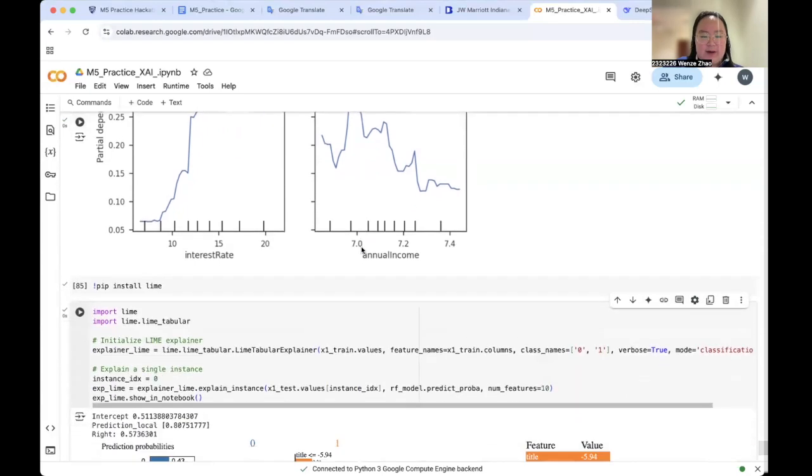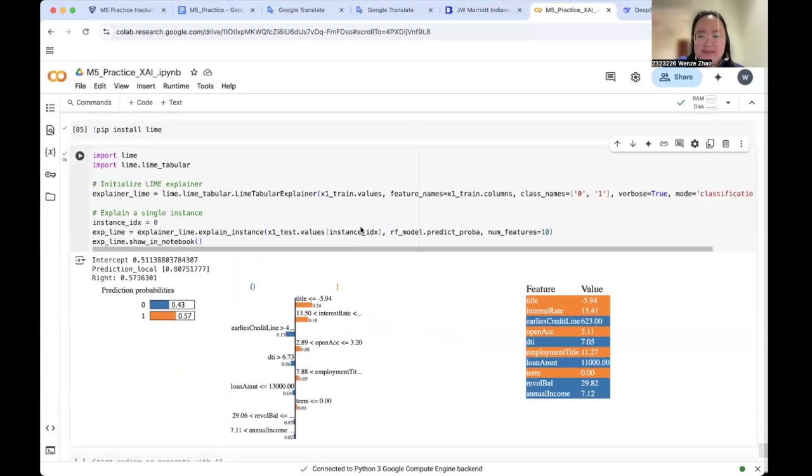And the last part is LIME. It uses instance features and trains an interpretable model to approximate our original black box model locally. Features like interest rate higher than 31%, open account less than 3.2, and debt higher than 6.73 increase the probability of default. Those are the orange bars, while the title here and the earliest credit line higher than 400 decrease it, those are the blue bars. The predicted probability indicates that the instance is classified as default with 57% confidence.